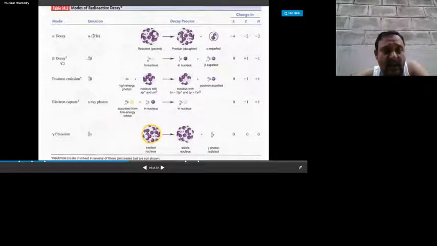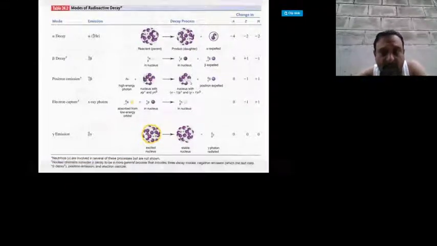This is called beta decay. This is the daughter nucleus and this is the parent nucleus. Upon expulsion, it starts to emit beta particles. Due to the emission of beta particles, the mass number doesn't change, but the atomic number is increased by 1. Then there is positron emission.